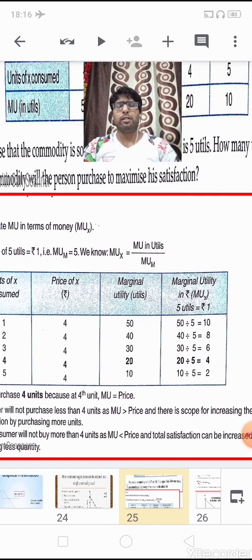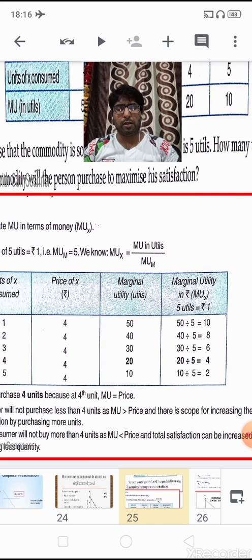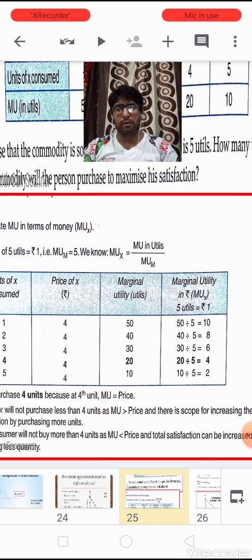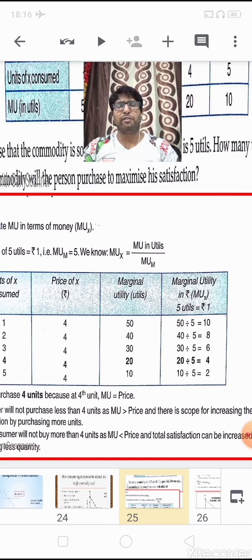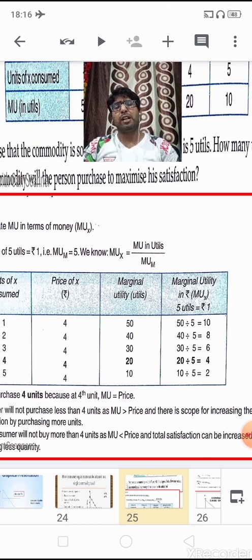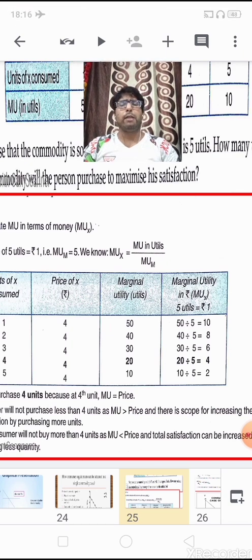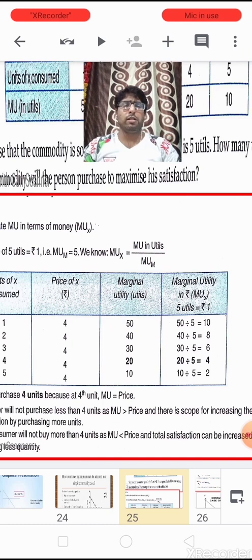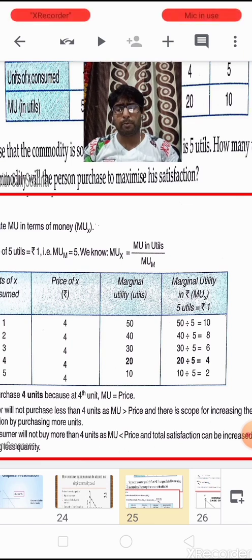Now we have the marginal utility in terms of money, that is 10, 8, 6, 4, 2, and the price is 4, which is common for every unit of the commodity. When we compare the price and the marginal utility in terms of money, at the first unit the marginal utility in terms of money is 8, whereas the price paid for the commodity is 4. It means by paying 4 rupees he is getting 8 rupees of satisfaction. Now the consumer is in profit, it is in a gaining position.